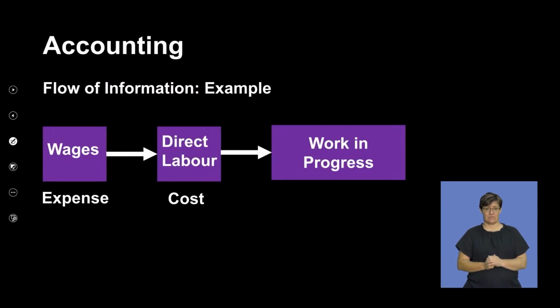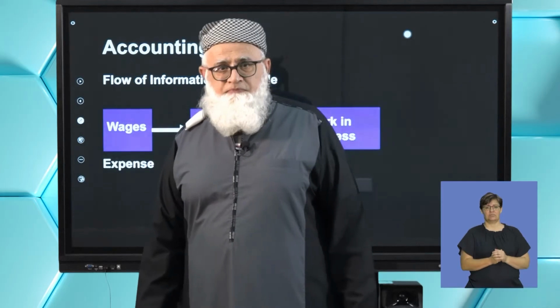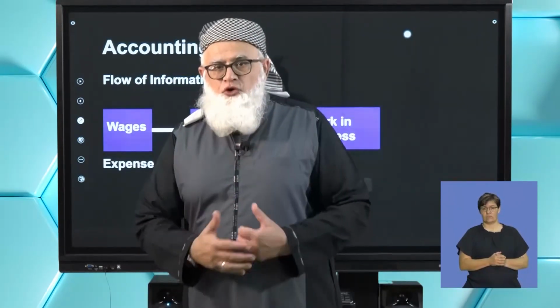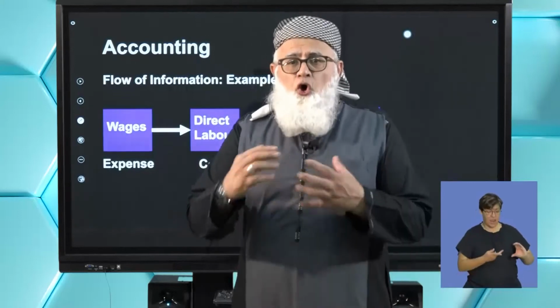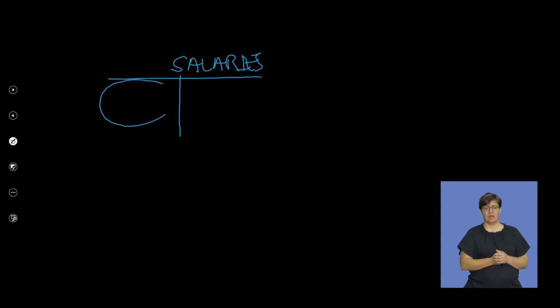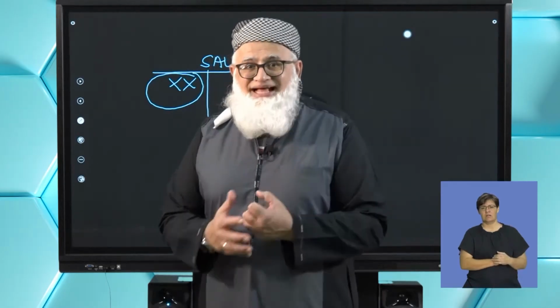Okay. We've dealt with that slide. Let's take another example. You've paid your wages, or you've made provision for your wages via your wage journal or your salaries journal. So now you have this account here called salaries or wages, whatever you are paying, and you have an entry on the debit side of the account. There's my entry. Okay, what needs to happen with that salaries transaction?